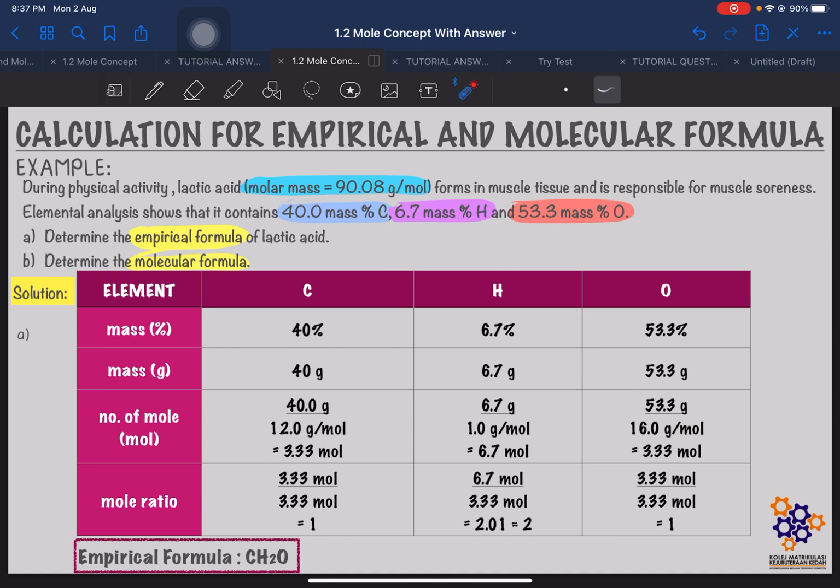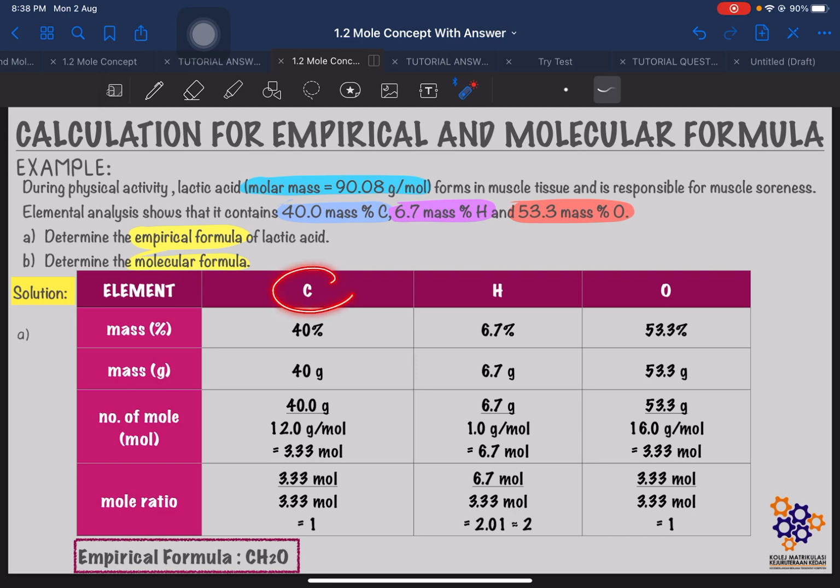So now, once we get the number of mole for each of these elements, what we need to do is find the mole ratio. The mole ratio is the number of mole divided by the smallest number of mole that we have. So here, the smallest is 3.33. So you will divide the number of mole by 3.33.